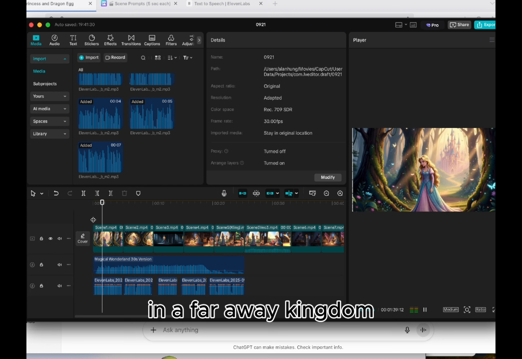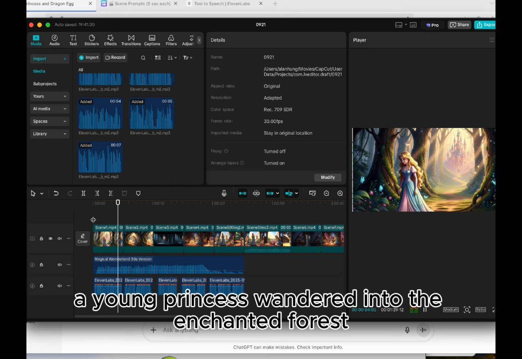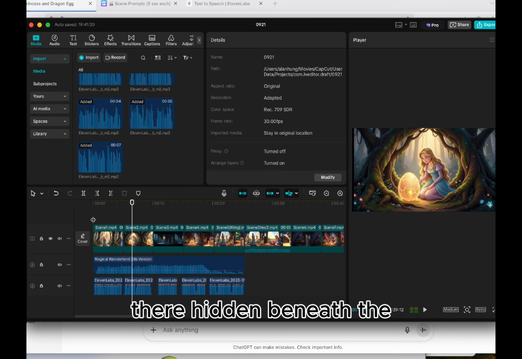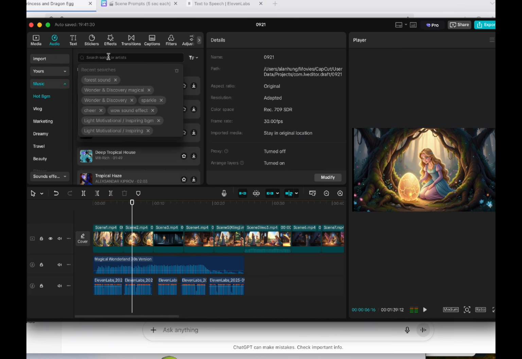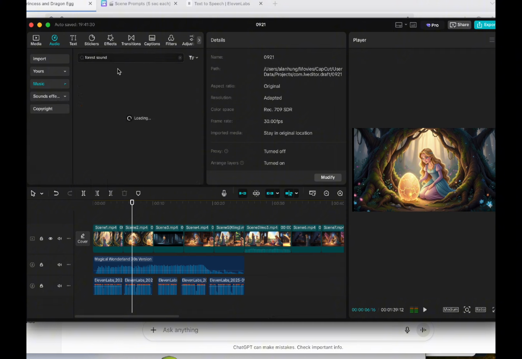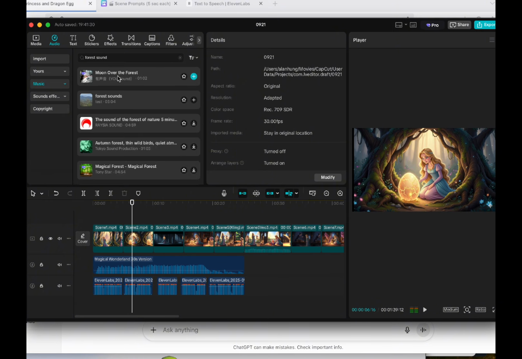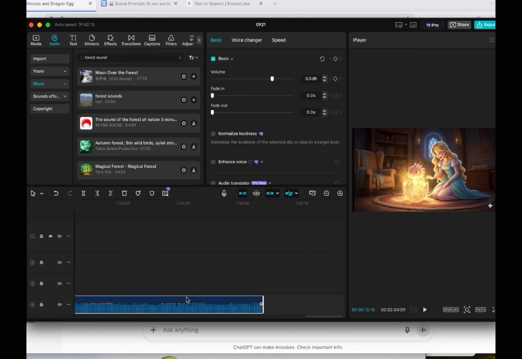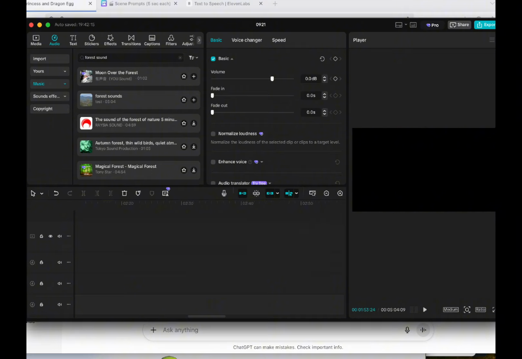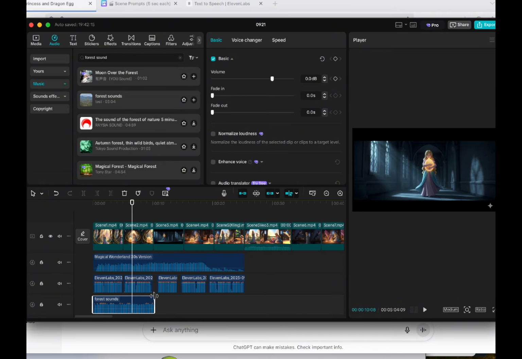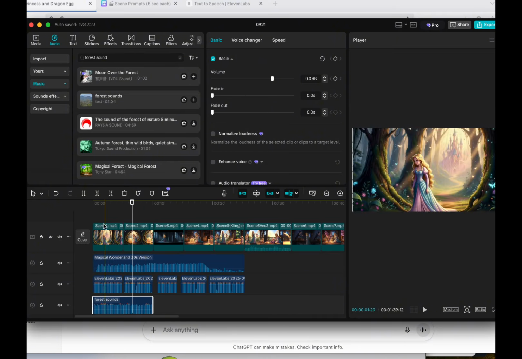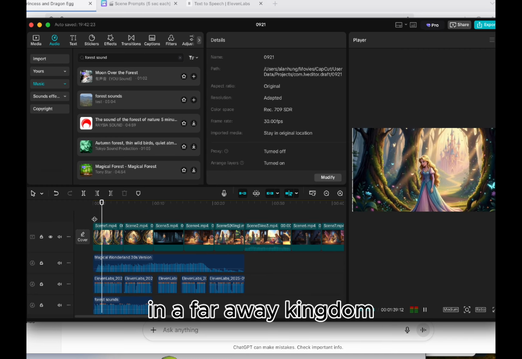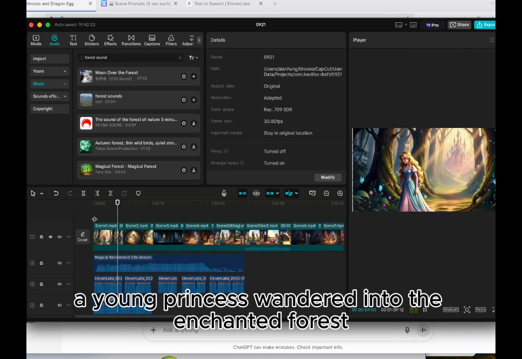In a faraway kingdom, a young princess wandered into the enchanted forest. There, hidden beneath the... In a faraway kingdom, a young princess wandered into the enchanted forest.